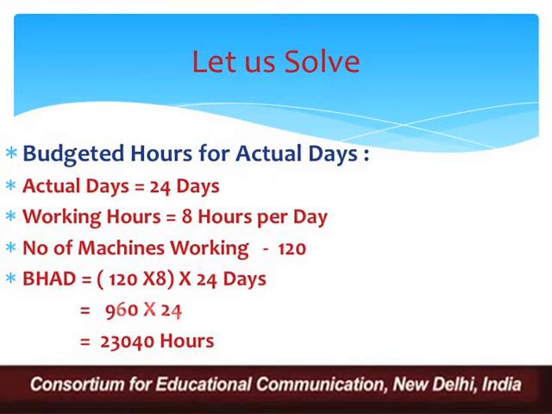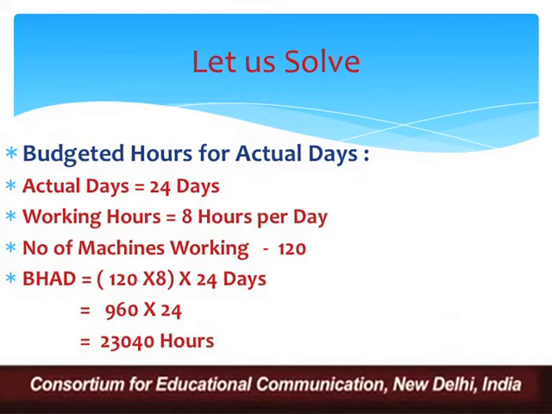So actual days are 24 days, working hours 8 hours per day, and number of machines working 120, the same. Now we can calculate budgeted hours for actual days. 120 into 8 remains the same. What is actually changing here is the number of days for which we are working. Budgeted days were 25, actual days are 24.